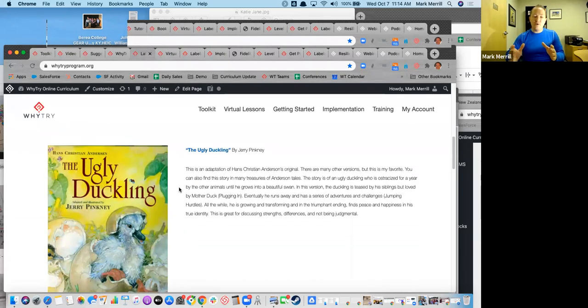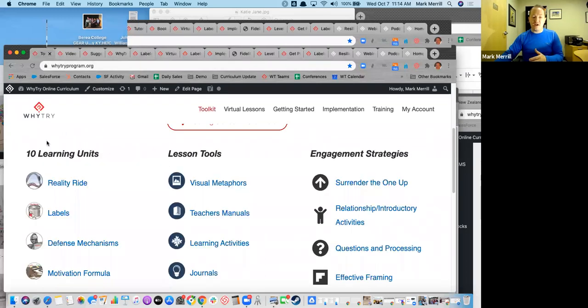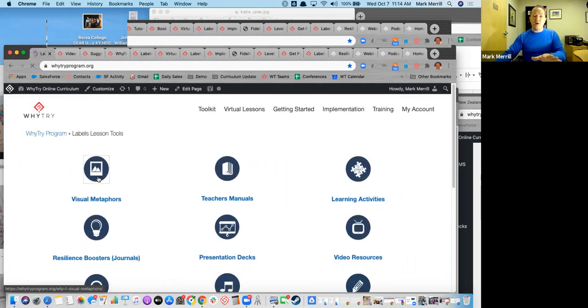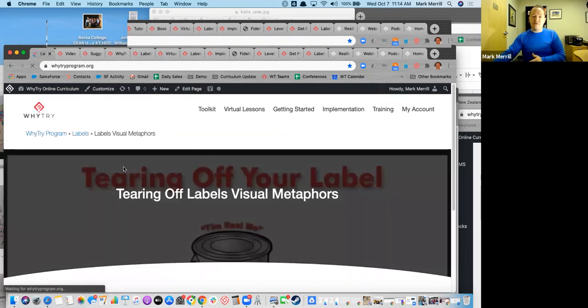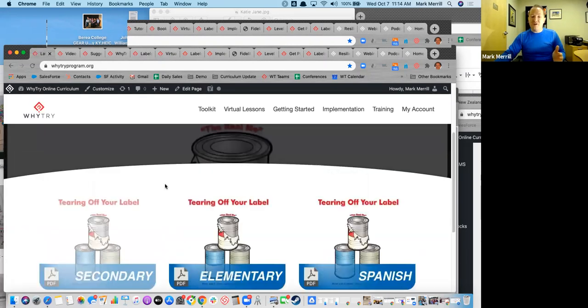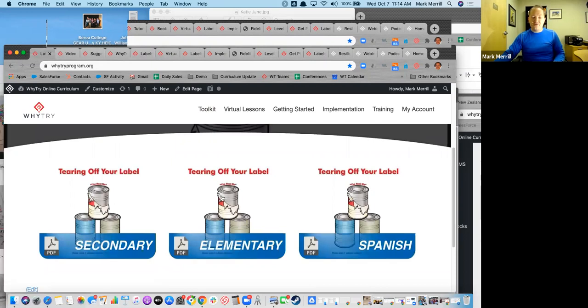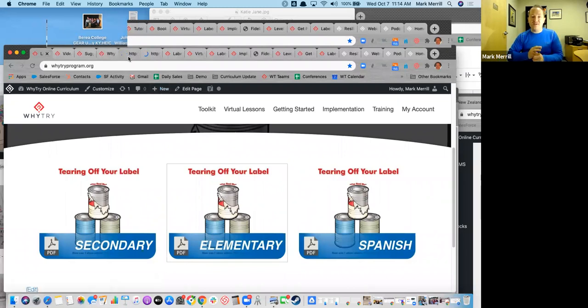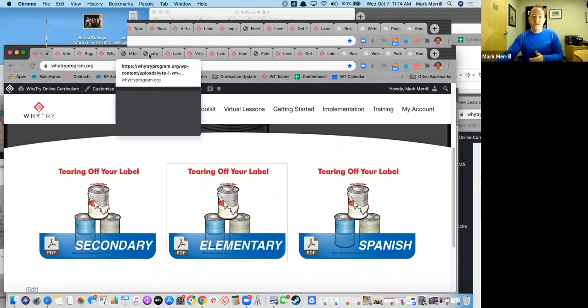So we refer back to the visual a lot. So when we're talking about the tearing off labels here, this is the labels around the can. When we talk about these, I want to make sure you see this as well. We do have a secondary version and an elementary version. Now, depending on your situation in your elementary school, you may want to be using the secondary version. That's okay. You don't have to feel like you have to use the elementary, even if you're in that setting.